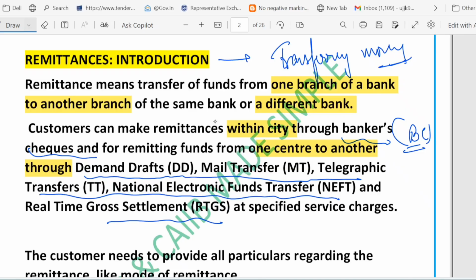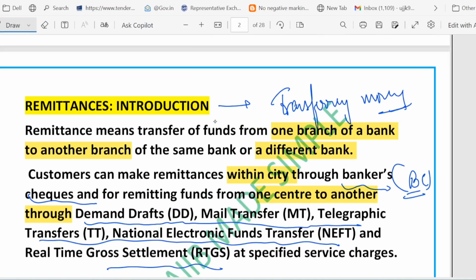So there are two types of remittance. Within the same city, banker's cheque. From one city to another, DD, MT, NEFT, RTGS, TT. These are the different techniques. All these services may have some charges for using them, right? So I hope I have answered two questions: what is the meaning of remittance, and how can a customer send money?